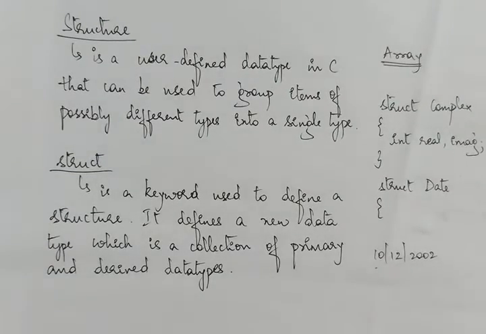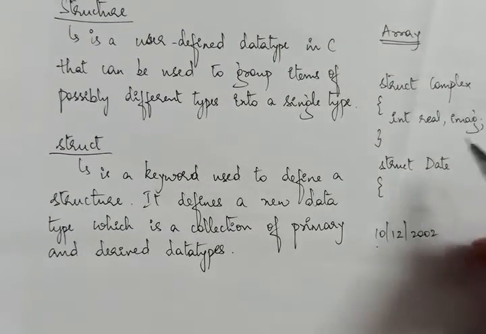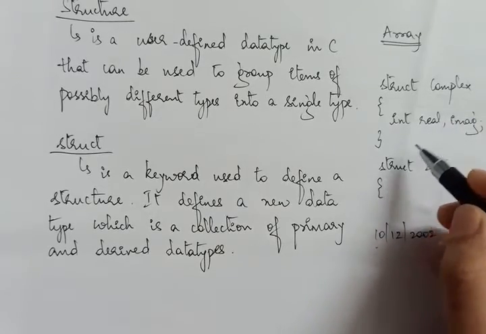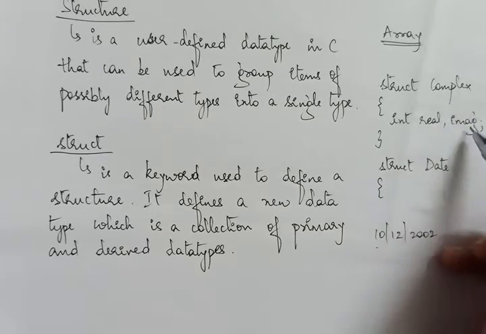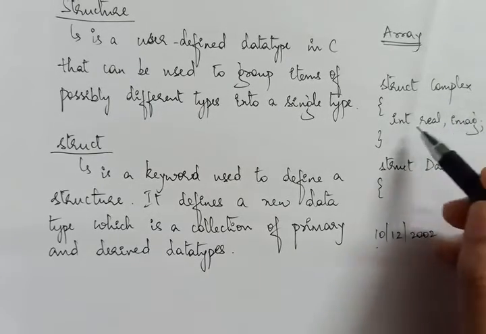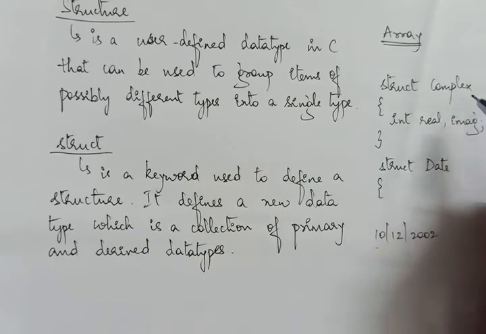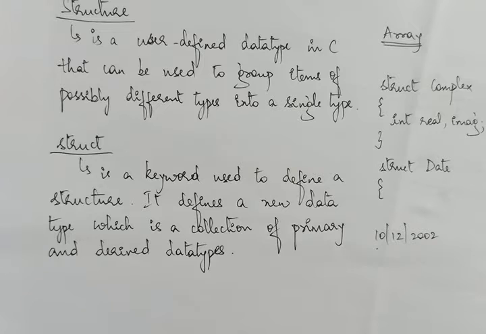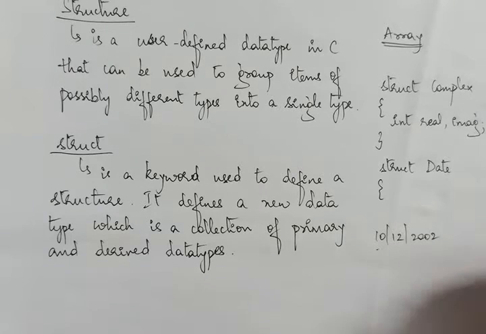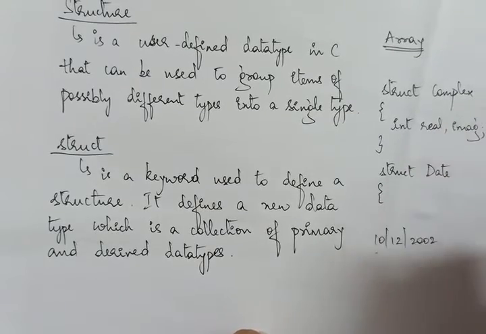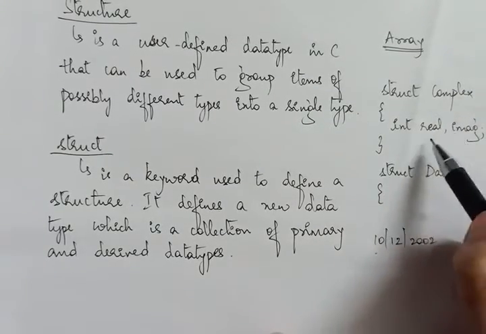Let's take an example to create a structure. A structure complex can hold two variables, both of the same type. Why? Because a complex number has two parts: one is the real part and the other is the imaginary part, and I need to combine them as one type, because we call a number a complex number which has two parts.